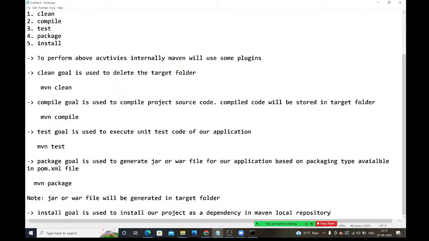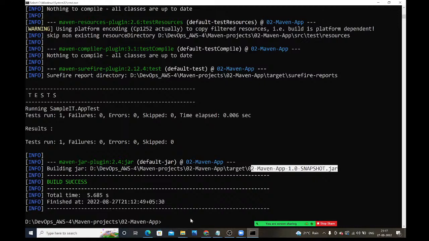See guys, now tell me, instead of doing all these activities separately, we can run mvn compile package. This will perform clean and everything, guys. We need not do clean explicitly.